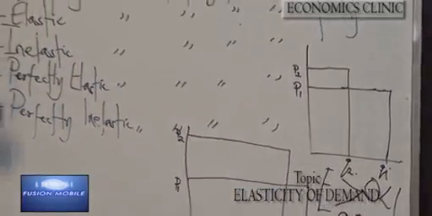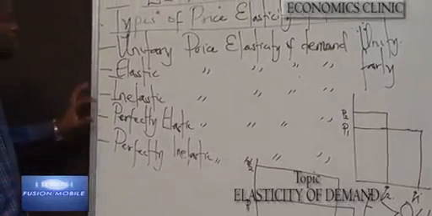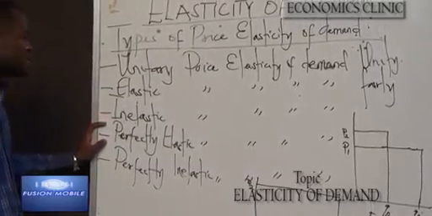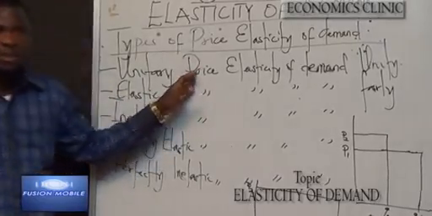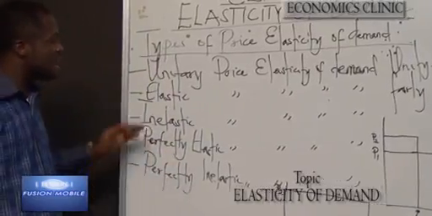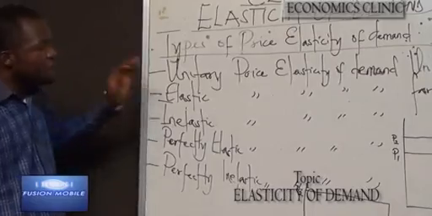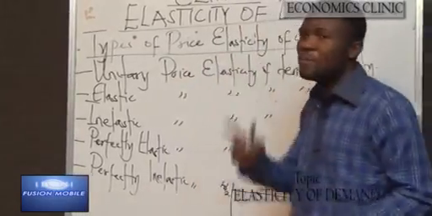Perfectly elastic price elasticity of demand, which can also be called infinite price elasticity of demand, occurs when there is no change in price, but there are greater changes in the quantity. In fact, at this level, every other factor other than the price affects demand.